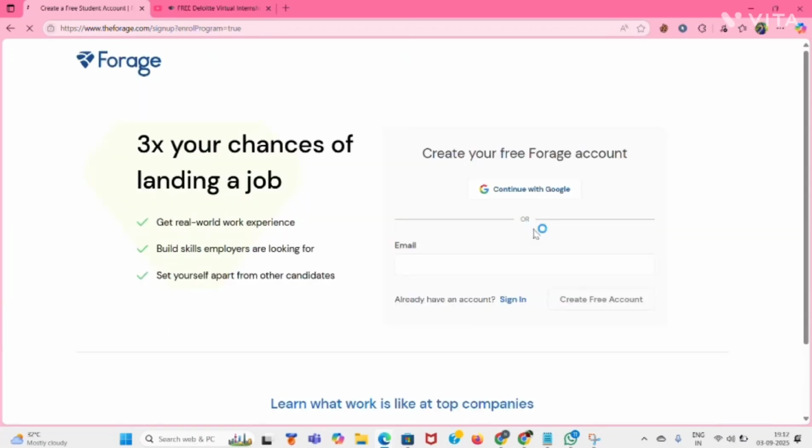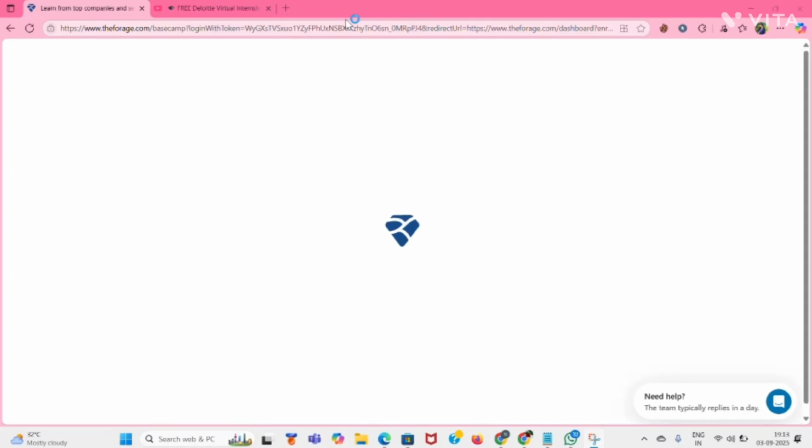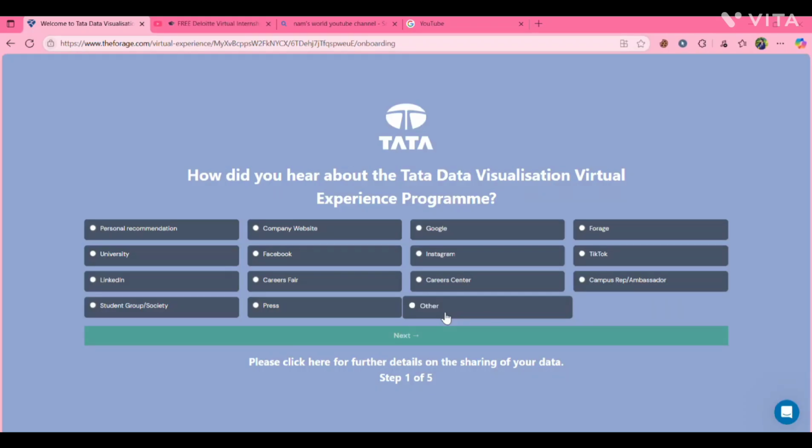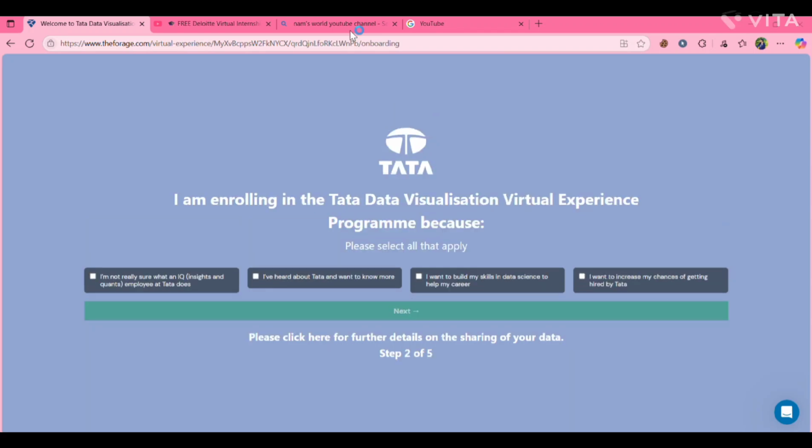It's taking time for loading, so keep patience. Again they will ask, how did you hear about Tata data visualization? You can select anything like Forage or LinkedIn. Then they're asking why you're enrolling in the data visualization virtual experience program. If you are not sure what an IQ is, you can click that.